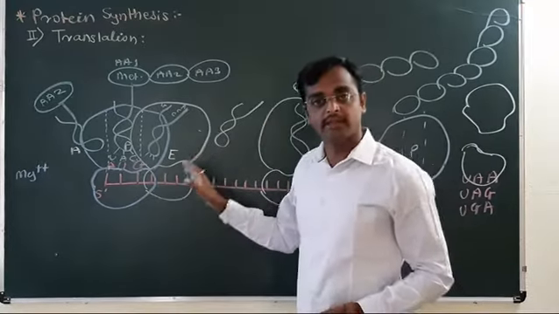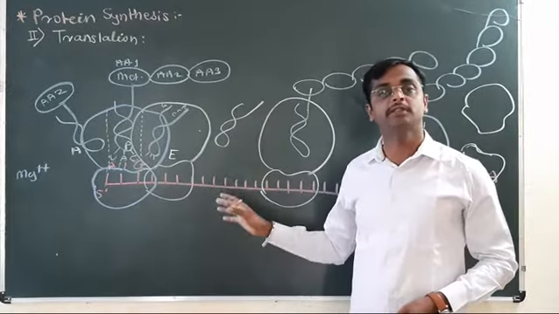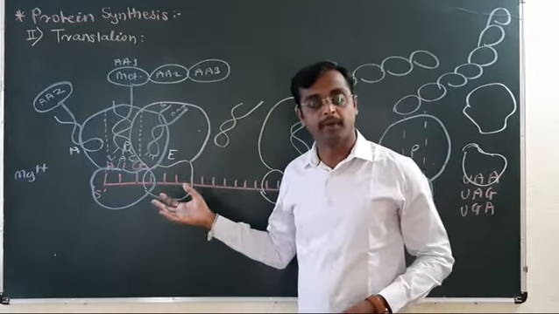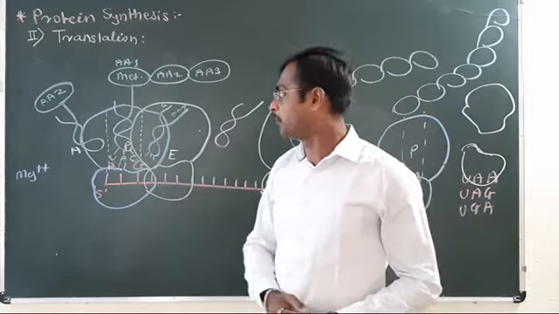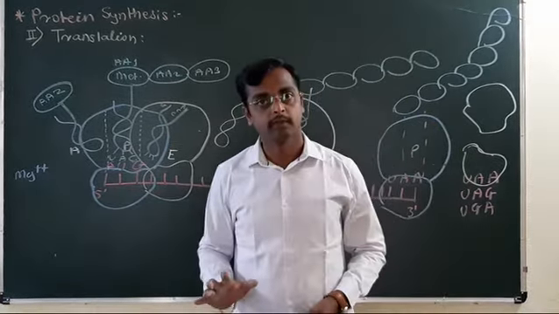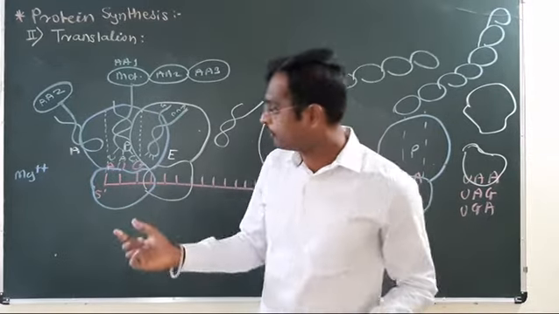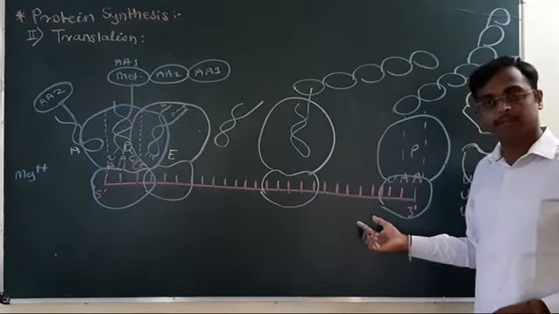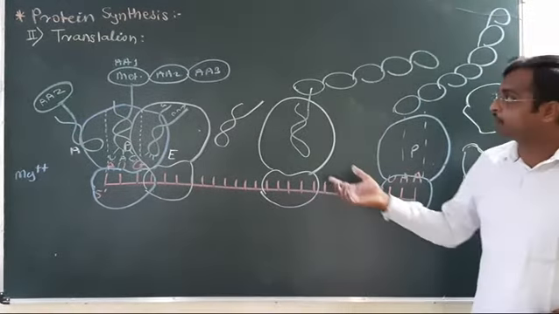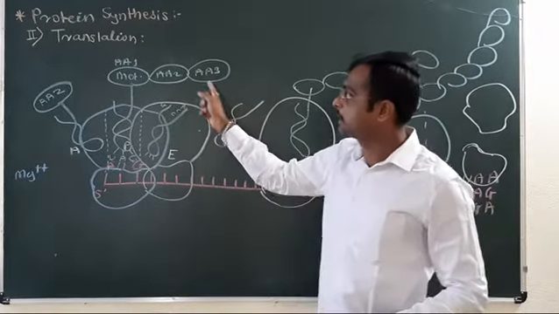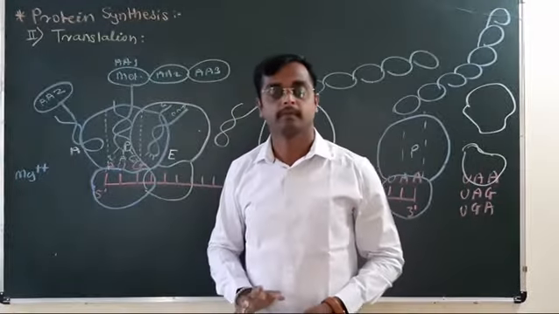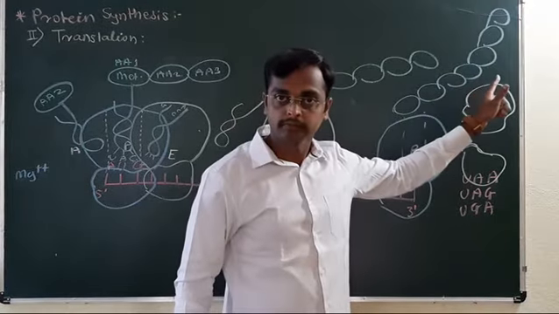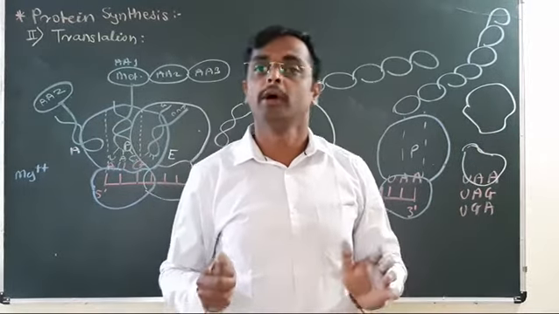This whole machinery is present in the cytoplasm of each and every cell. Each cell prepares the proteins required for the cell metabolism. Understood the protein synthesis. The first part is transcription, formation of mature mRNA transcript, and this coded information is translated in the form of amino acids in the second step, that is nothing but the translation. Understood the translation? The polypeptide chain is formed, that is nothing but the formation of protein.